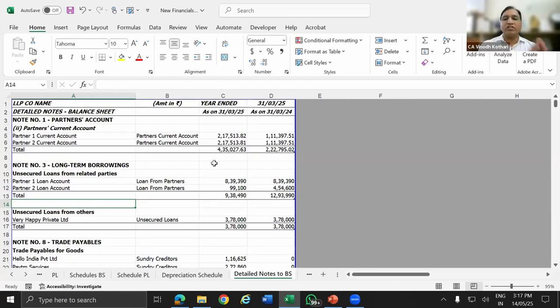So I hope you have understood the content: your basic data, main financials, and from the main financials the notes to accounts will be there. And then from the notes to accounts, the detailed schedule will be there. The flow of data will be from Tally ODBC to Excel, from Excel to Power Query, to the detailed schedule. So the whole thing, step by step, in the next 1 hour, we are going to understand.